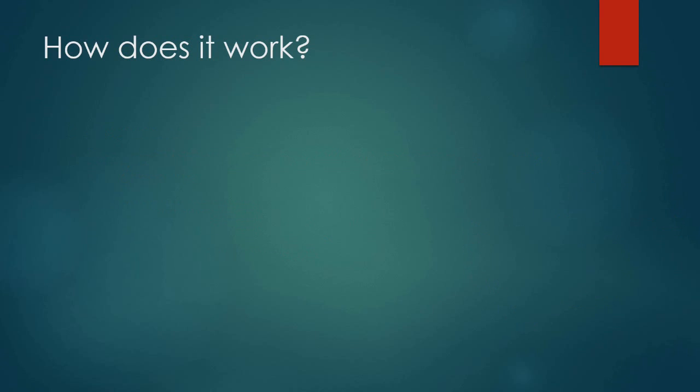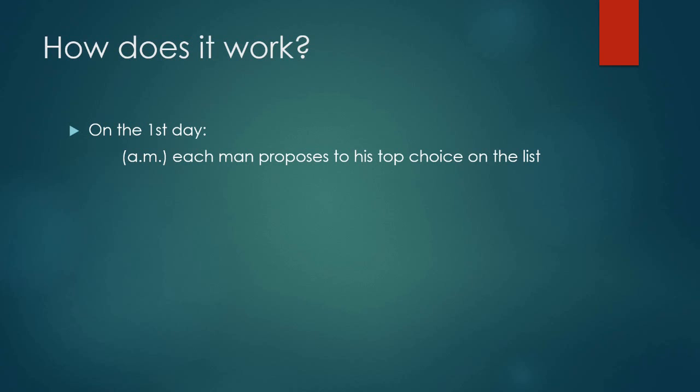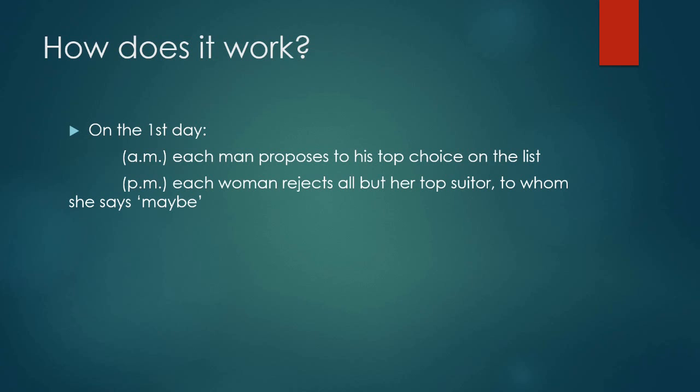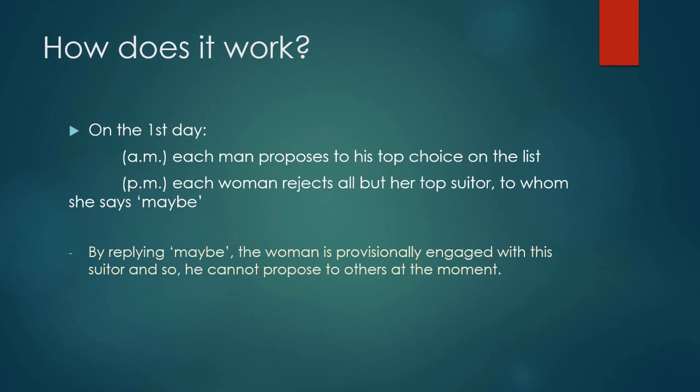After preparations, on the first day, say in the morning, each man proposes to his top choice on his preference list. In the afternoon, some women may be in the happy situation where she received one or multiple proposals. She'll have to reject all but her top suitor, to whom she says maybe. The rest of the unlucky women remain unengaged.